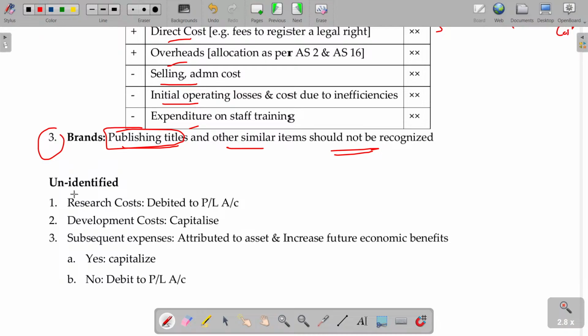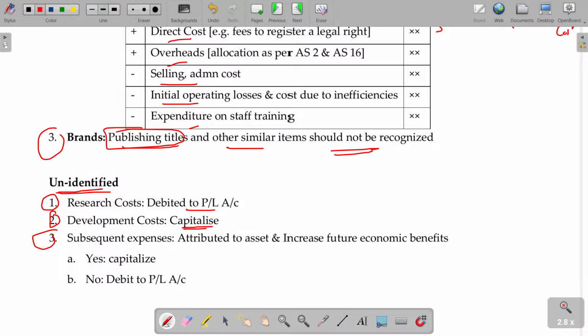Suppose unidentified. The revenue from this particular intangible asset is not recognized or identifiable, not identifiable. Research cost should always be debited to the P&L account. Development cost is capitalized. That will be the value of the intangible assets. Subsequently, if you are incurring any more expenses, already developed, now you are using the technical know-how, you are doing lots of business and you are allowing others to use the technical know-how to generate money. Now and then you further invest some money to further develop it. If you are investing further, it's nothing but addition to the asset.